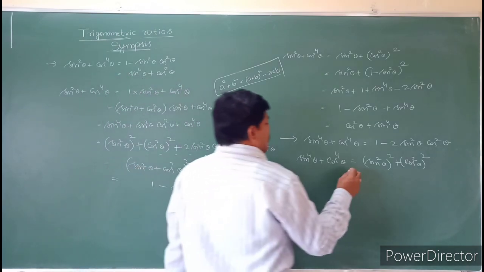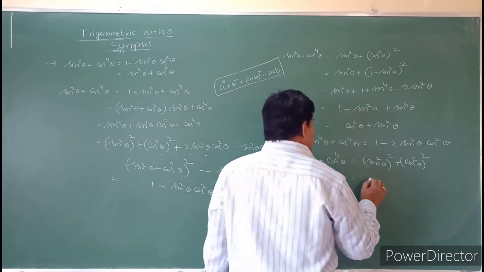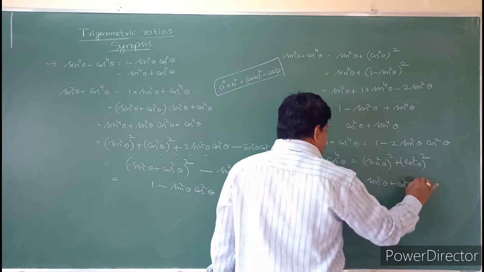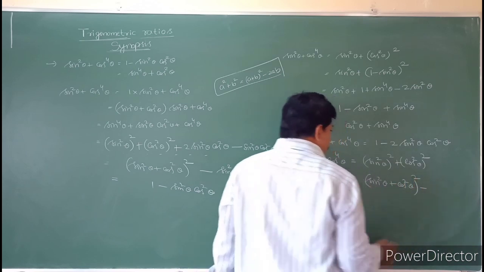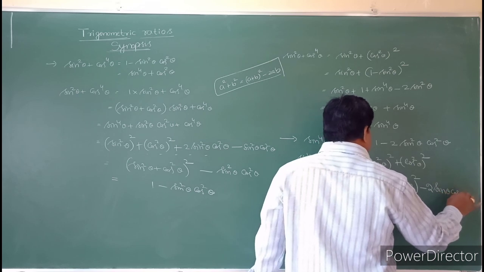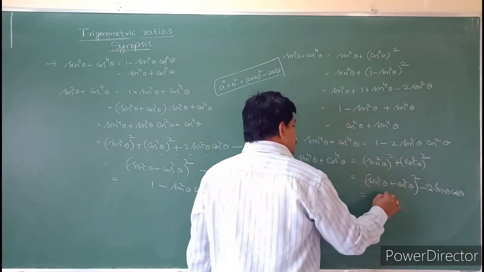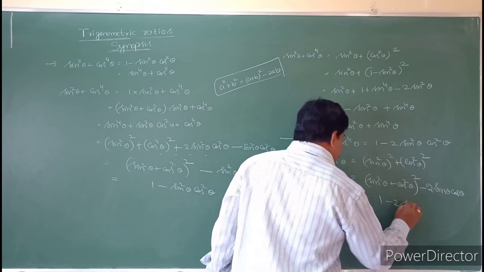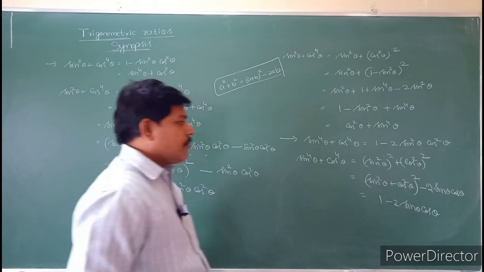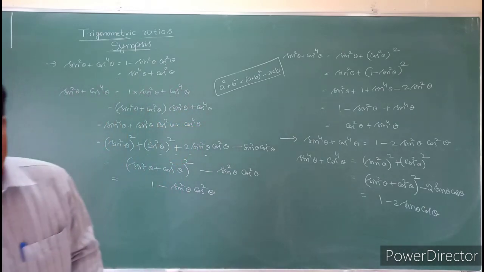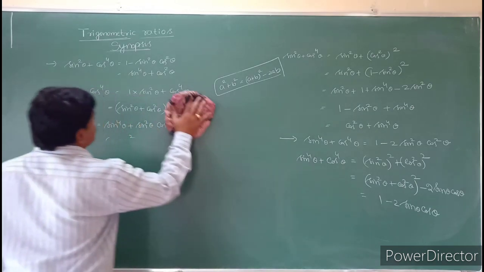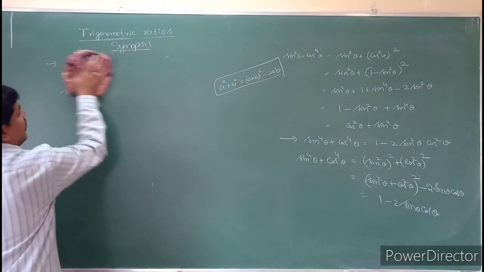So this can be written as (sin square theta plus cos square theta) whole square minus 2 sin square theta cos square theta. So this value is 1 minus 2 sin square theta cos square theta. So sin power 4 theta plus cos power 4 theta, if you get it in a problem, then you can write it in the form 1 minus 2 sin square theta cos square theta directly.